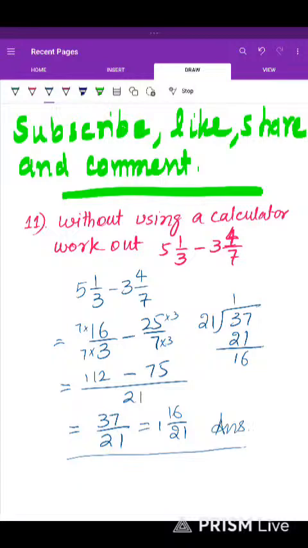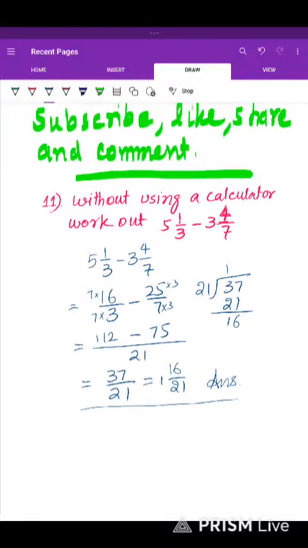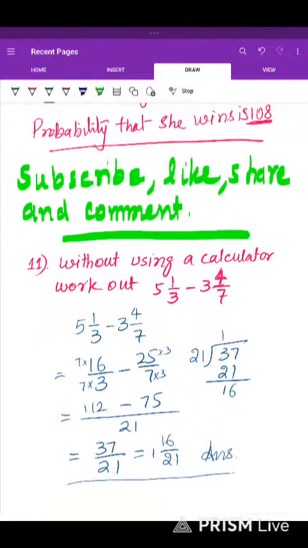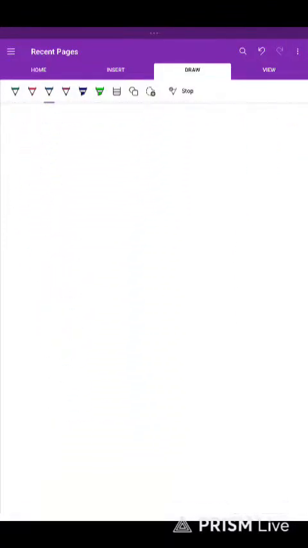It is IGCSE 0580 question paper 21 October-November 2024. Paper 2-1, one of the questions asks us to solve simultaneous equations. Simultaneous equation solution is a very, very basic thing for grade 10 students. So let us begin with that.